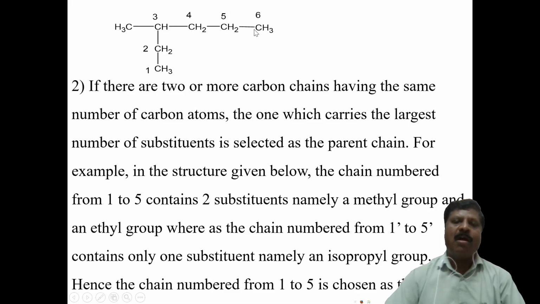Otherwise, we can also go from the right side to the bottom. This also follows the rule, but it is ruled out by another rule. Therefore, for that compound, we go from bottom up and then to the right: 1, 2, 3, 4. This is the parent chain, and it contains 6 carbons, so it is called a six-carbon parent chain. The other carbon atom is a methyl group, which acts as a substituent. This is the first rule.